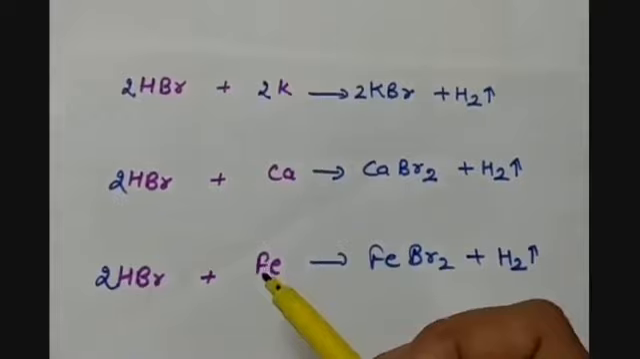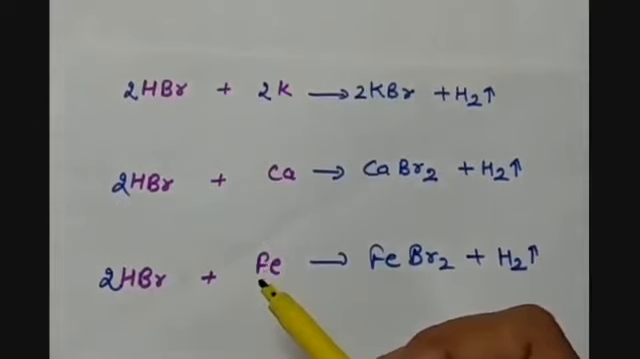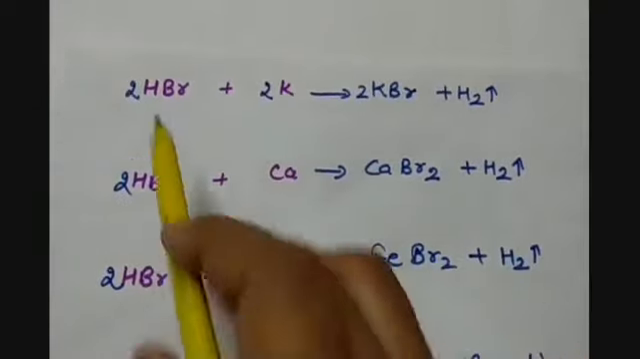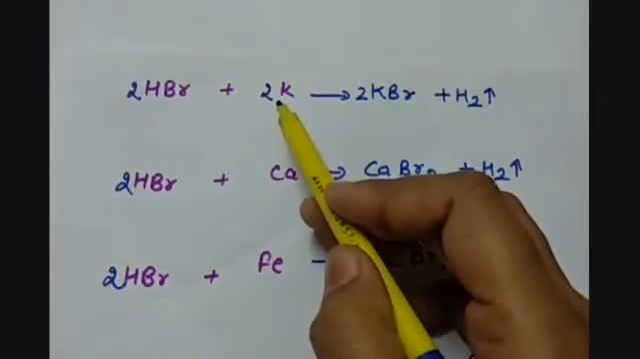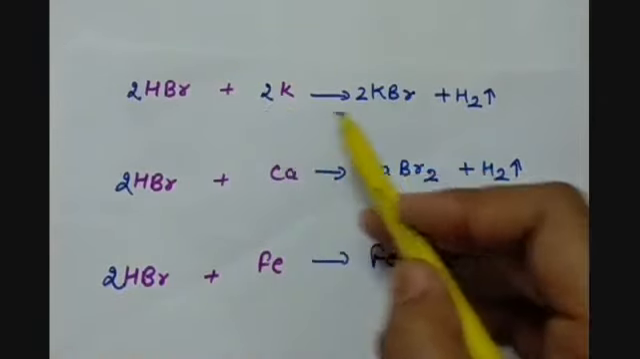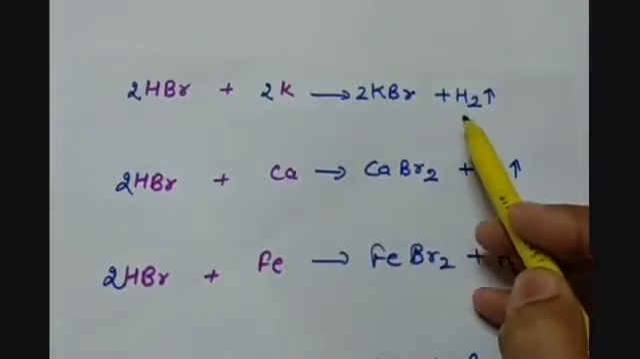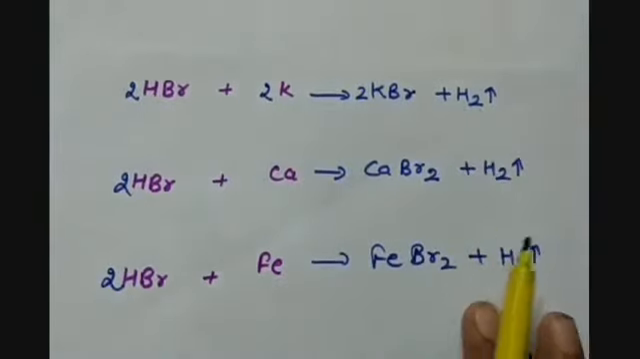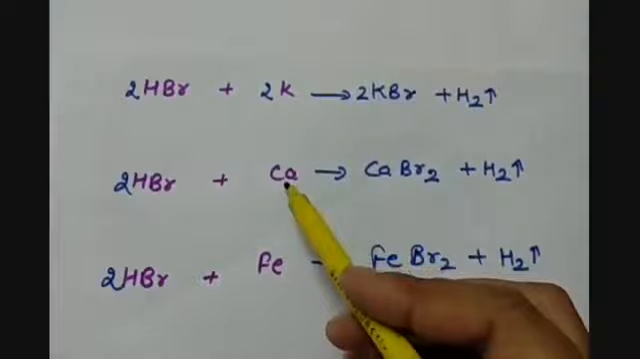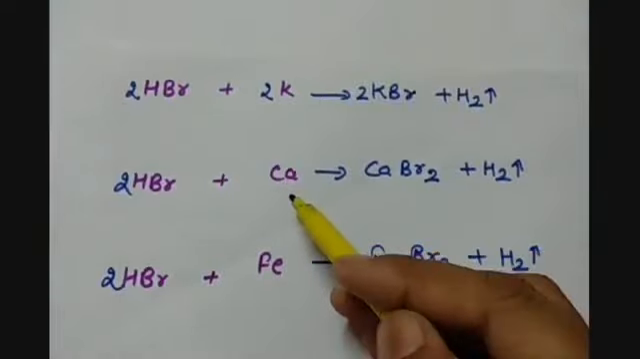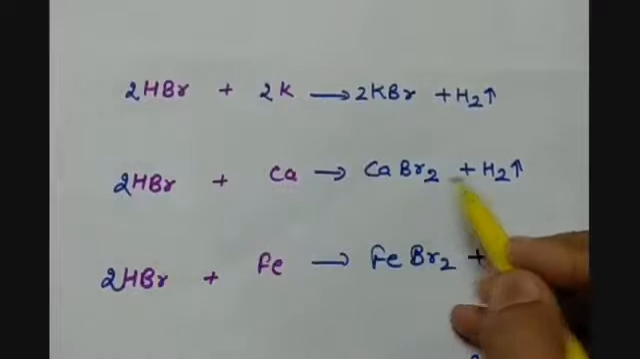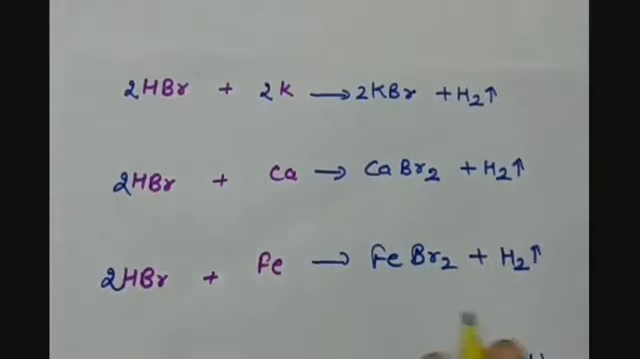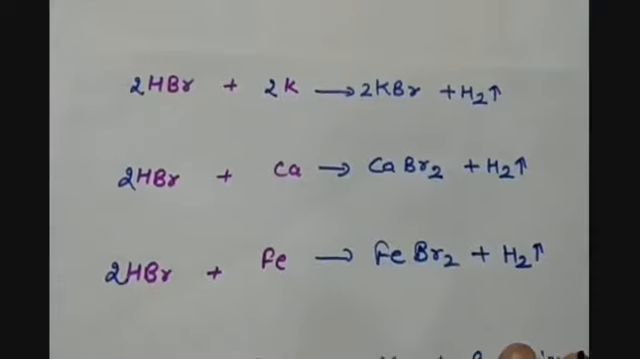In the same way, these metals will react with hydrobromic acid. When hydrobromic acid reacts with potassium, the most vigorous reaction takes place and potassium bromide is formed along with hydrogen gas evolution. Then calcium, which is comparatively less reactive than potassium, reacts with hydrobromic acid and forms calcium bromide and hydrogen gas is evolved. All these equations are chemically balanced now.